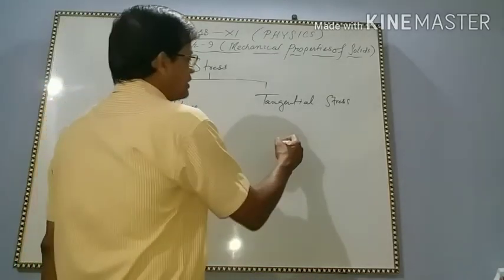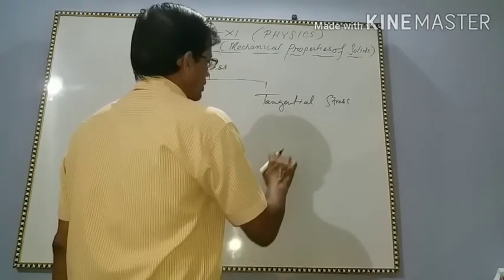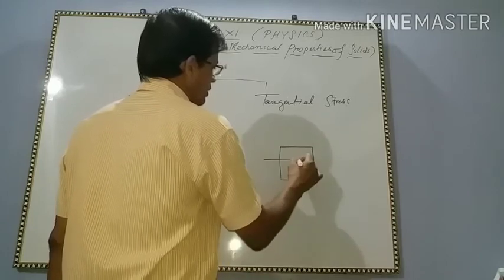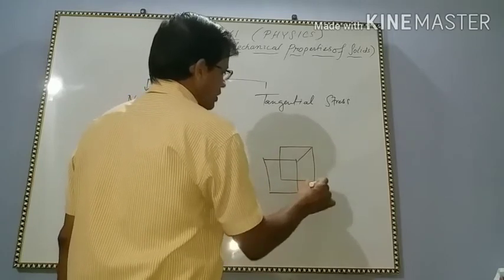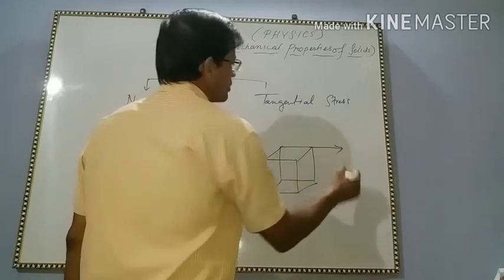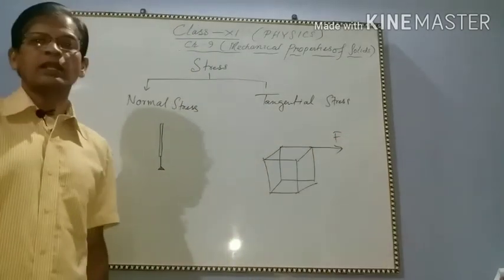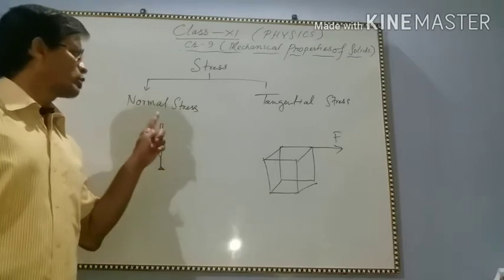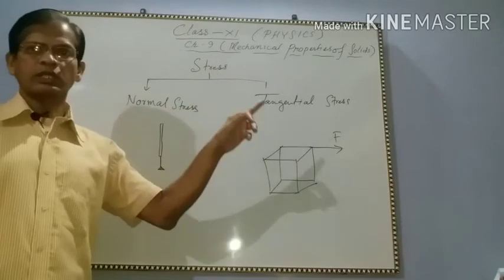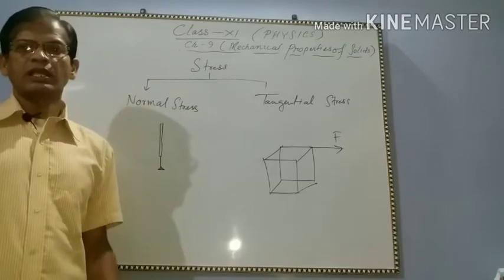And suppose there is a box, if you apply force in this direction parallel to the surface, this is the tangential stress. Force acting normal to the surface is the normal stress. Force acting tangential or parallel to the surface is called the tangential stress.